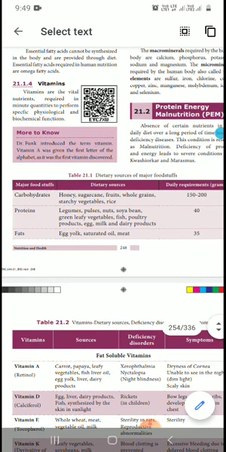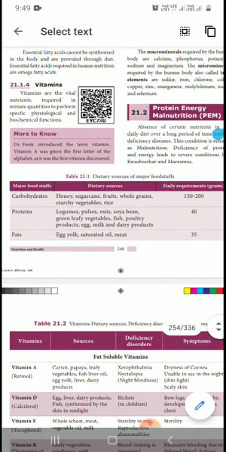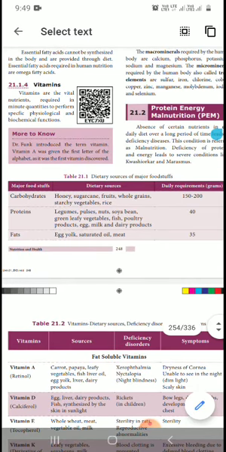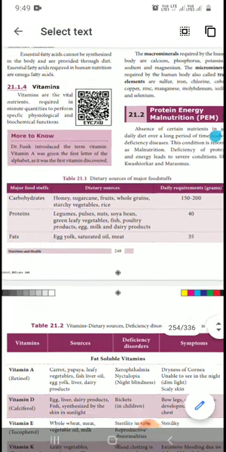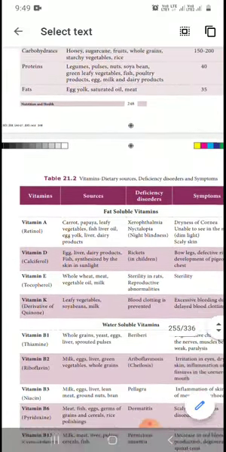Okay, fats: egg yolk, saturated oil and meat. Meat and all have fat content, which is about 35%.